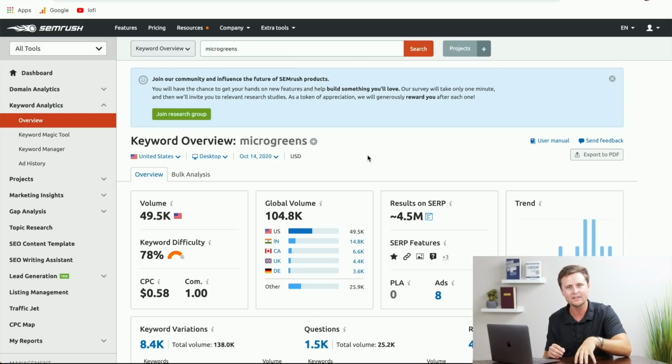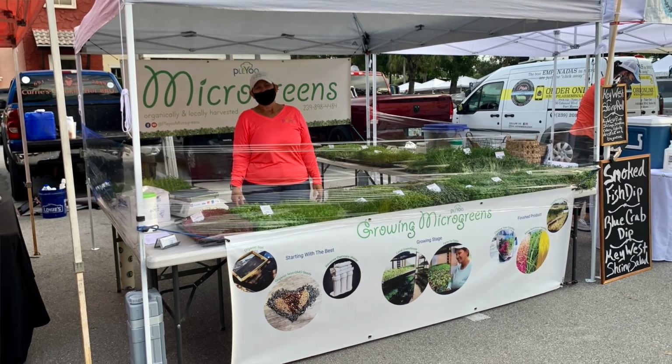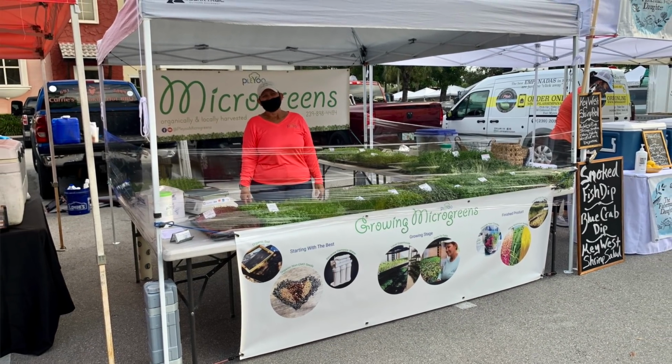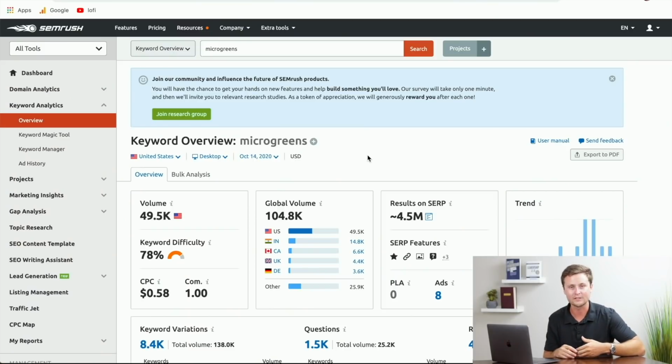If you're not familiar with this, I was at a farmer's market the other day and I saw a lady selling a bunch of what looked like very small plants, and they were actually microgreens. So you can grow different plants on a micro scale. It's pretty interesting. But this is a niche that people are looking for. Going by the numbers, there's nearly 50,000 people per month searching for this just in the United States alone.